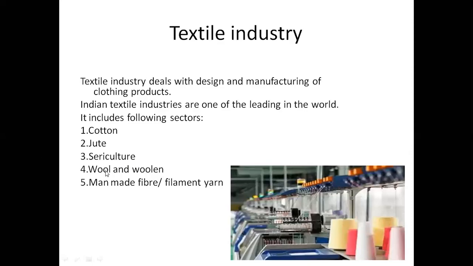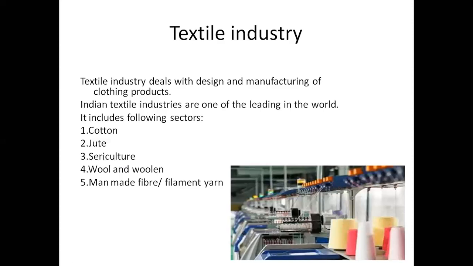Similarly, in all these cases, we are going to use raw material, and out of this raw material, we are going to convert it into a finished product. This finished product is in the form of fiber. It may be thread, or yarn, or cloth. Based upon this, the textile industry is going to follow one formula, according to which they use the machines as well as the equipment in these industries.